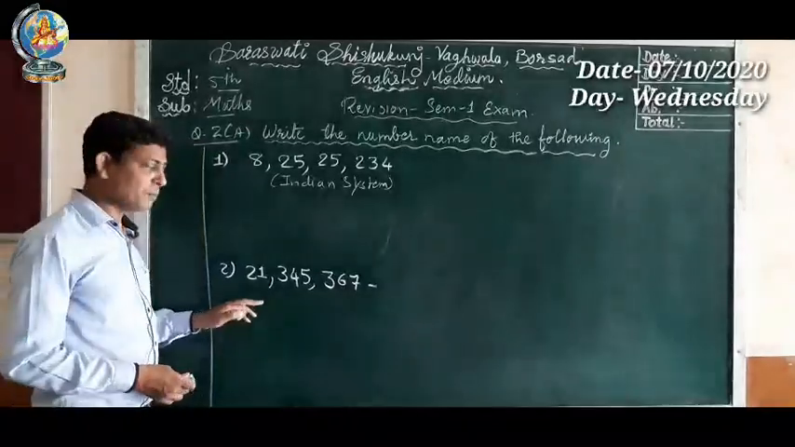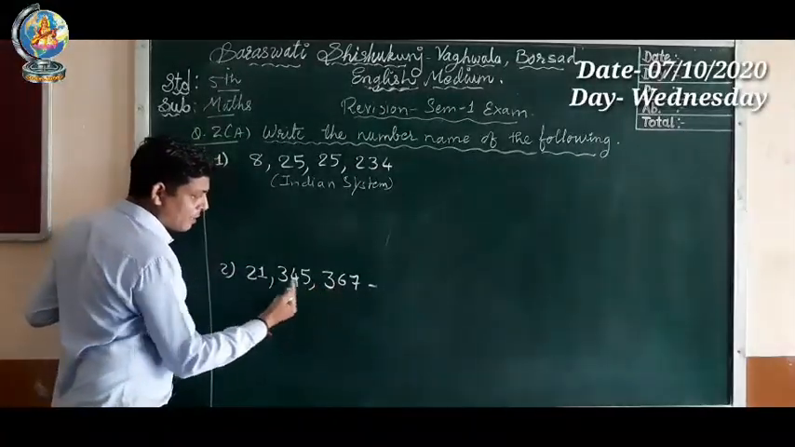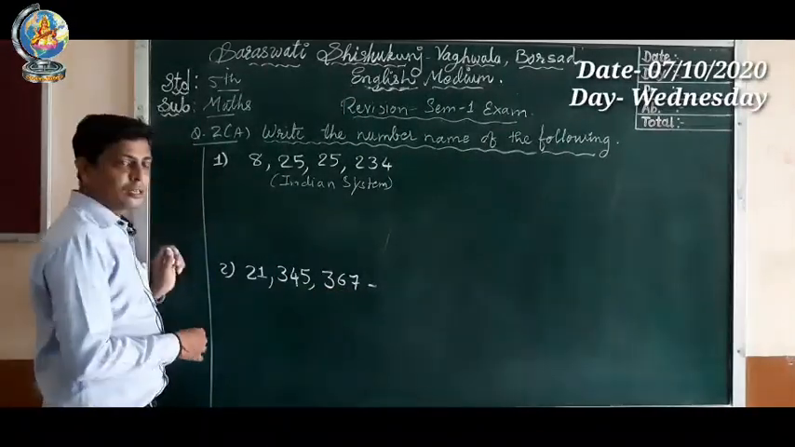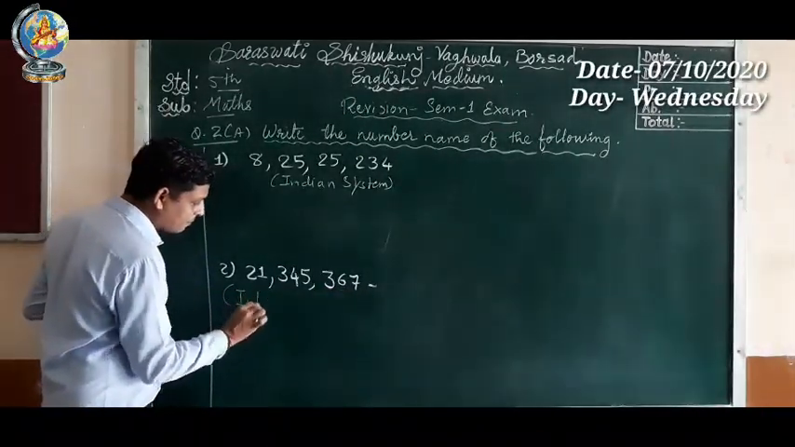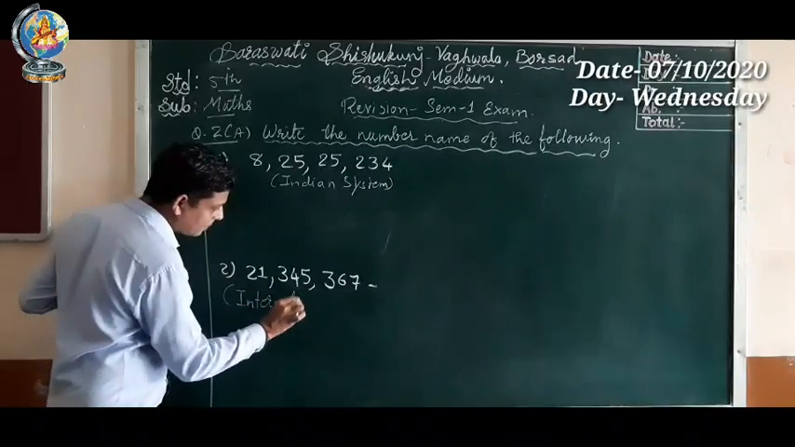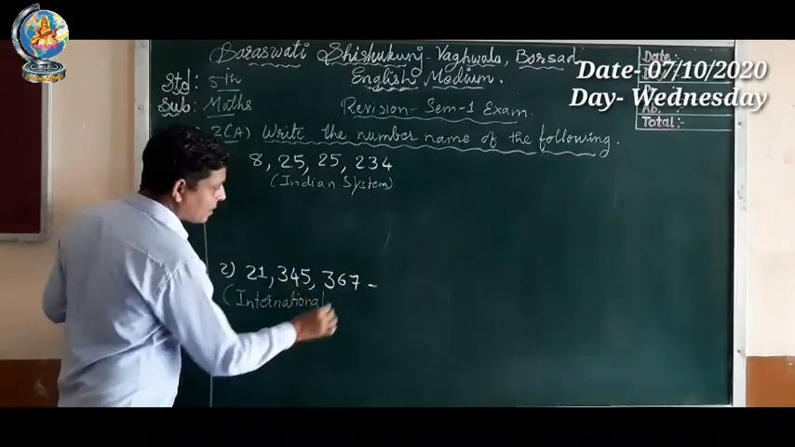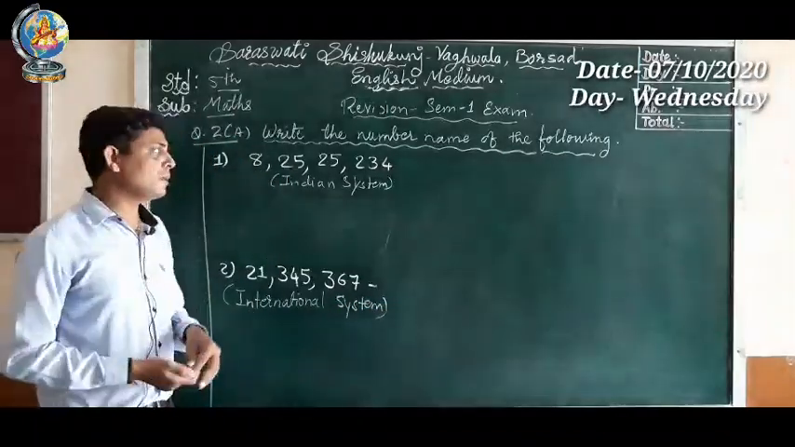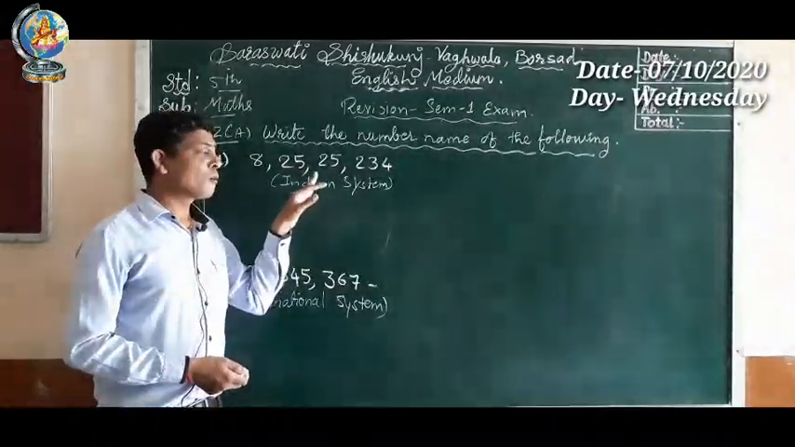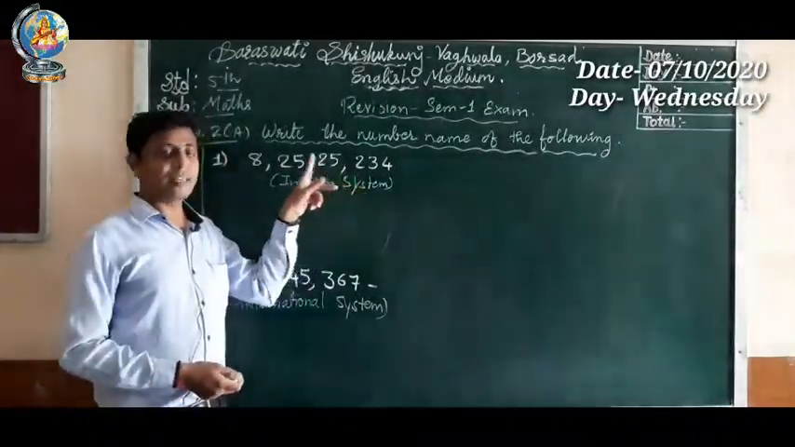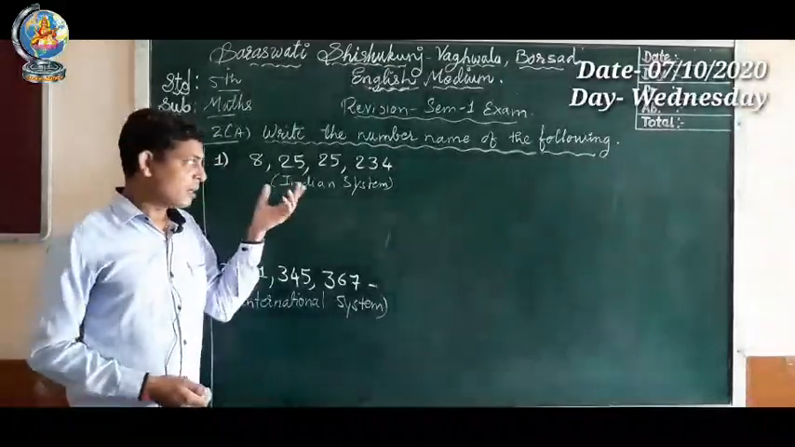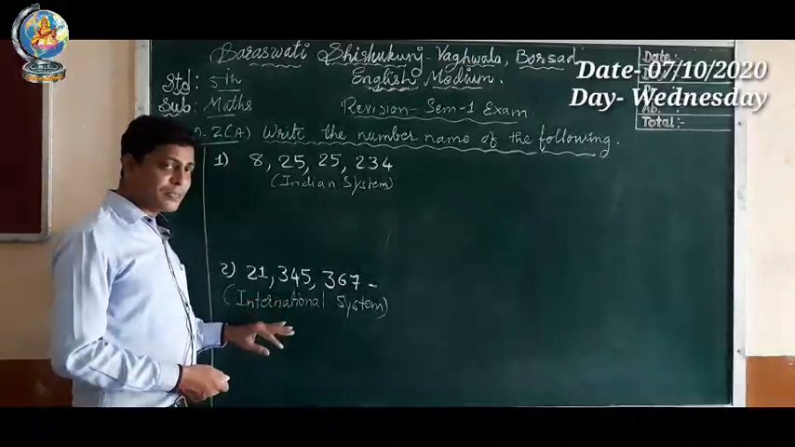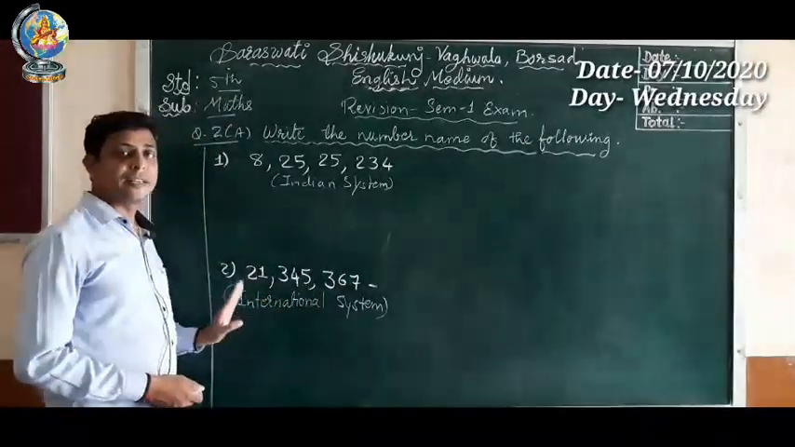Now in the second example, if you see, commas come after every 3 digits. See, after 3 digits, after 3 digits. So this is called the international system. Okay, so what you have to remember? In the Indian numbering system, commas come after 3 digits, then after every 2 digits. And in the international numbering system, commas come after every 3 digits.